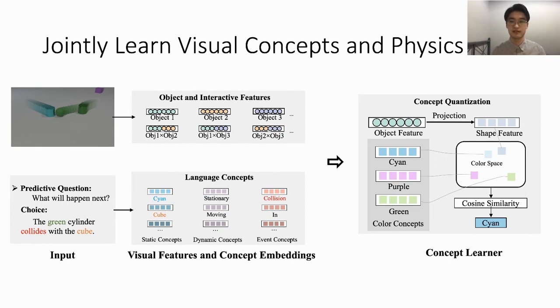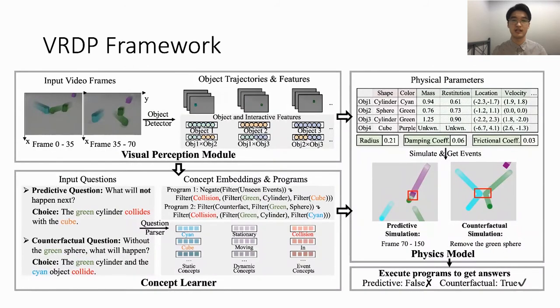Given those visual features and concept embeddings, we build a concept learner that can project the visual representation into concept embedding space and performs nearest neighbor search to quantize the object concepts, which are then used as priors for the physics model. Therefore, our unified framework can jointly learn visual concepts and infer physics models from video and language by three seamlessly integrated parts, including a visual perception module, a concept learner, and a physics model.